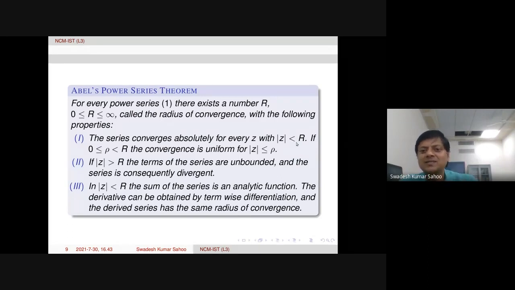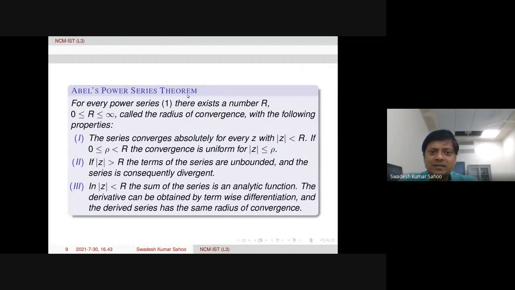So within the same radius of convergence, term by term differentiation gives another series, and that series is also convergent within the same radius of convergence. These three properties are there, and the proof is very interesting. I'm going to discuss it, because this is the main theorem in power series. Of course, there are many other small results which are useful to derive the radius of convergence also. Here, this is also helpful to derive the radius of convergence. How, that we are going to discuss.